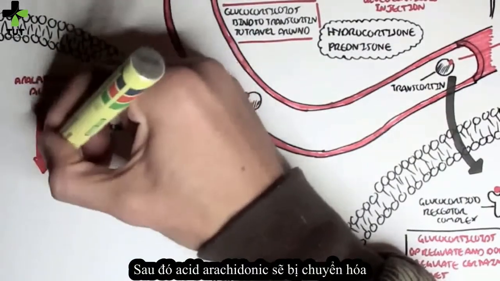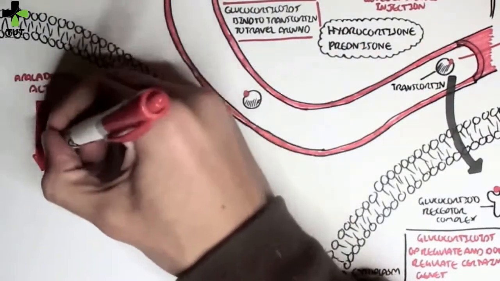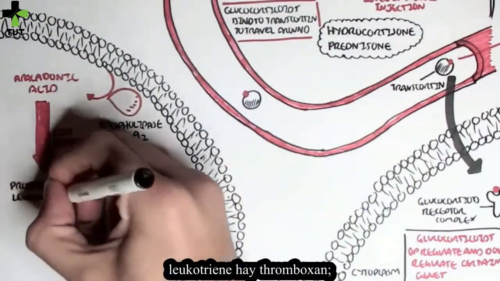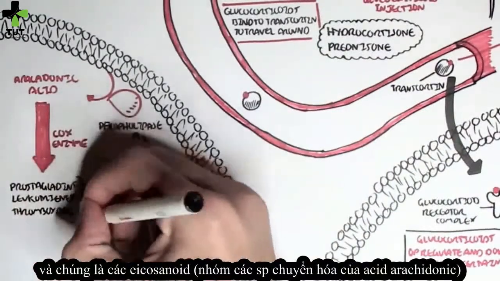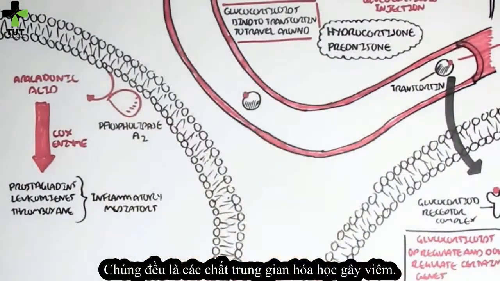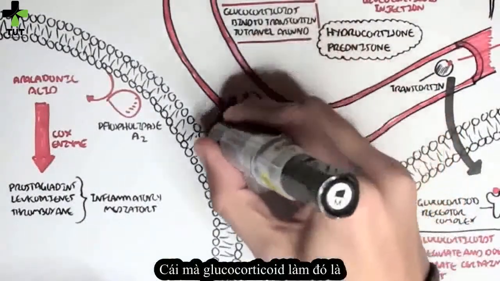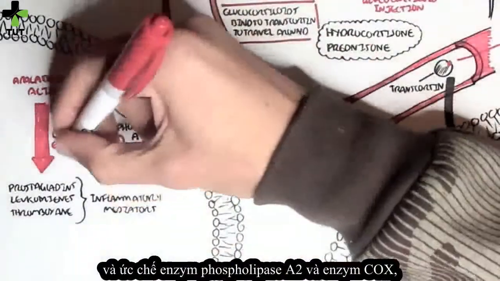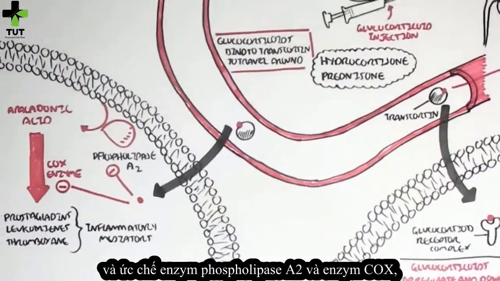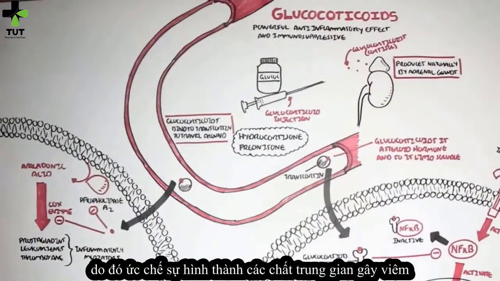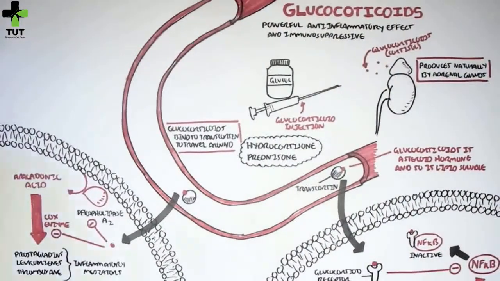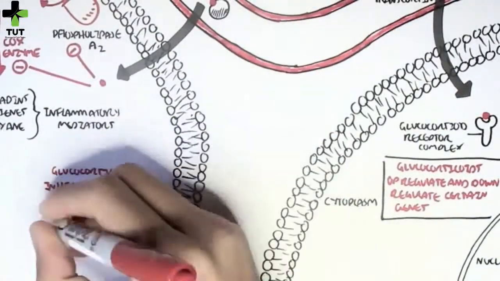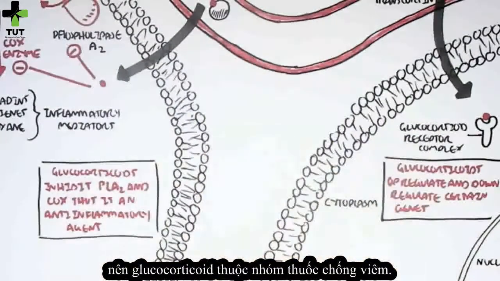Arachidonic acid will then be converted by the enzyme COX to prostaglandins, leukotrienes, or thromboxanes, and these are eicosanoids. All of them are inflammatory mediators. What glucocorticoids do is enter the cell and inhibit the enzyme phospholipase A2 and the COX enzyme, thus inhibiting the formation of inflammatory mediators. So glucocorticoids inhibit phospholipase A2 and COX, and thus are an anti-inflammatory agent.